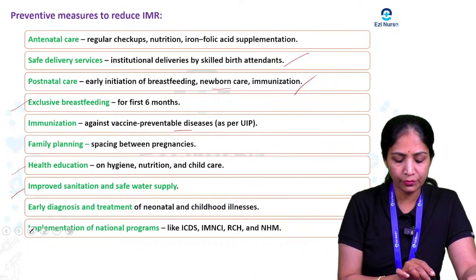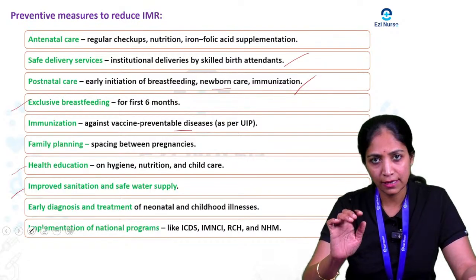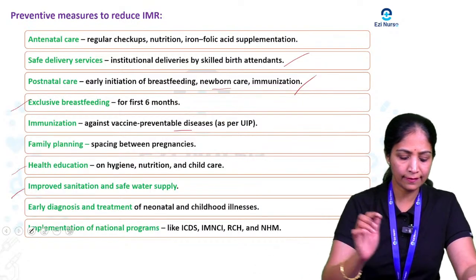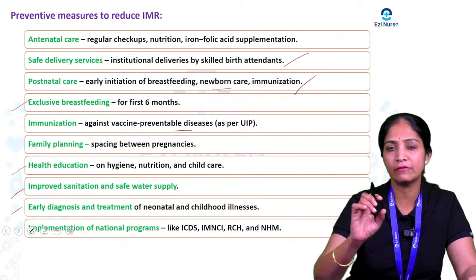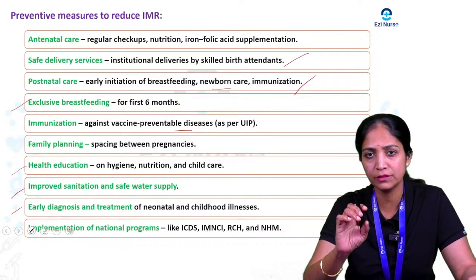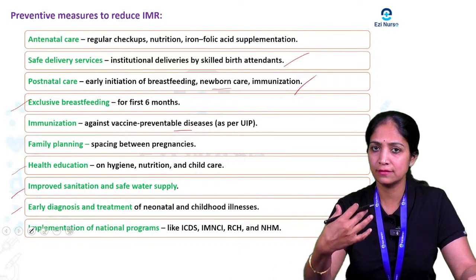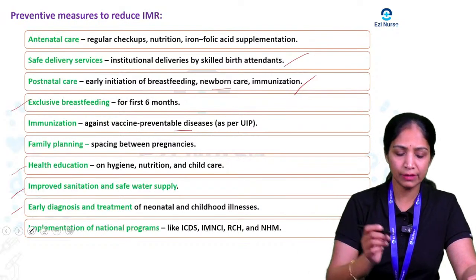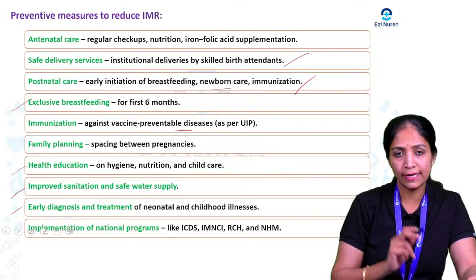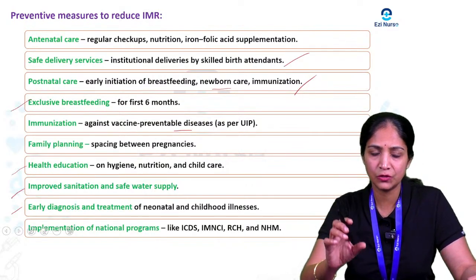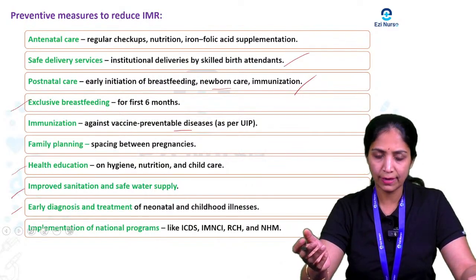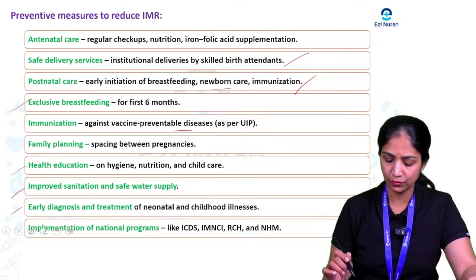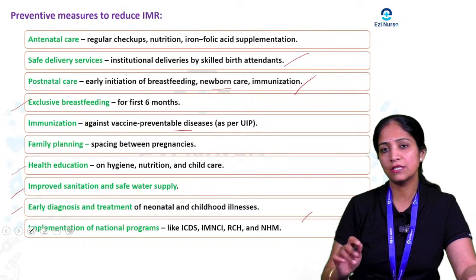Then one more is improving the sanitation and water supply in that particular community area, and early diagnosis and treatment: if the baby has any neonatal illness or any congenital anomaly at the time of birth, we have to give proper treatment. And the implementation of the national programs, especially the ICDS program, IMNCI program, RCH program, and NHM program, all these things we have to initiate.